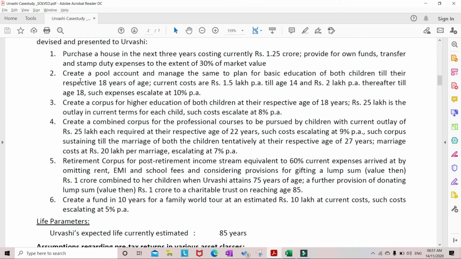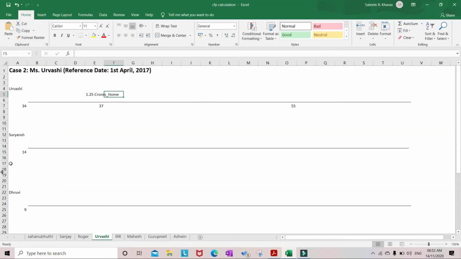Come to the second goal. Create a pool account and manage the same to plan for basic education of both children till their respective age of 18 years. Current costs are 1.5 lakhs per annum till age 14 and rupees 2 lakhs per annum thereafter till age 18. Such expenses escalate at 10%. So at the age of 18, her children's higher education will start.